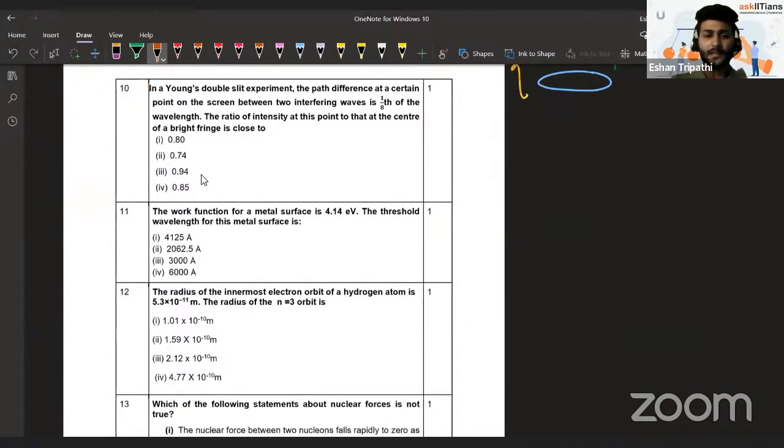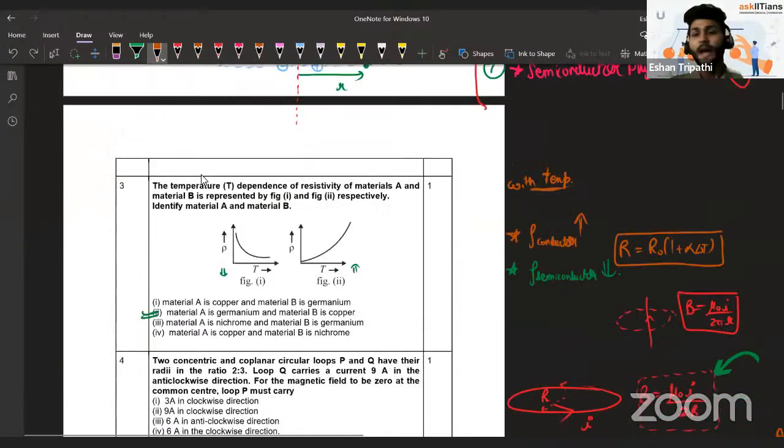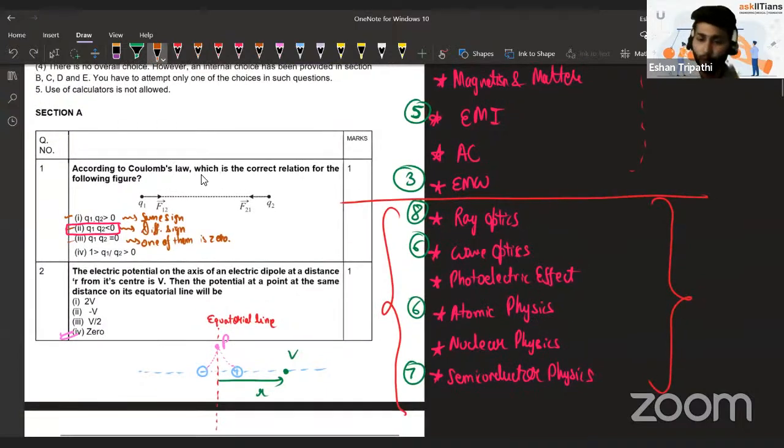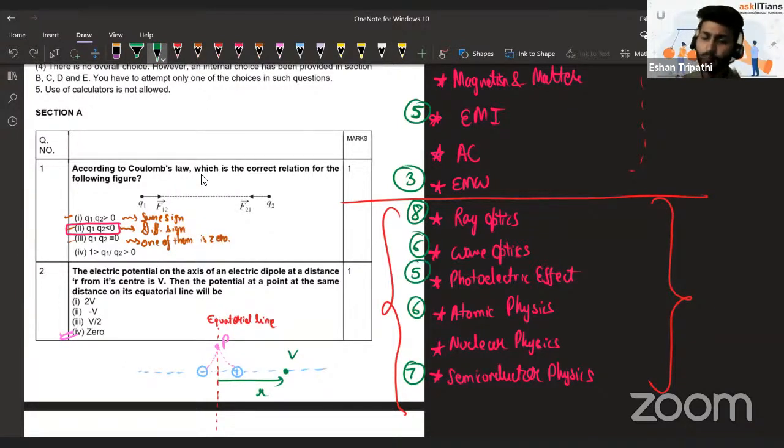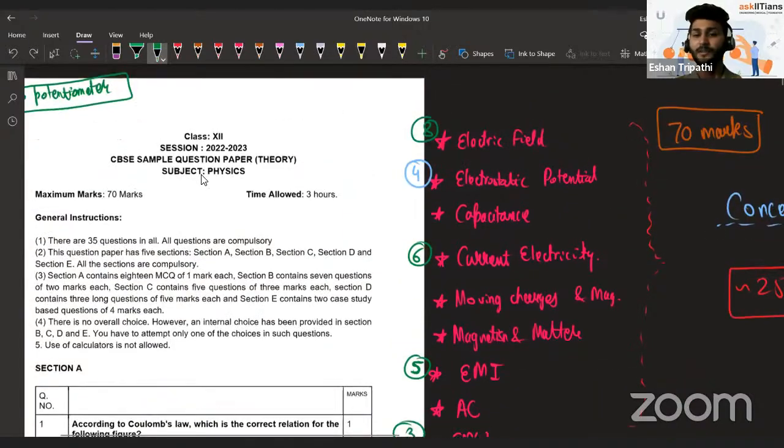After wave optics, the next is the photoelectric effect. Now, in my opinion, the photoelectric effect is the chapter that you should study with the most energy, spending the most time in. The reason is it is a small chapter. It is just one small concept. And how many marks worth of questions? 5 marks worth of questions. Just try to compare it with these chapters.